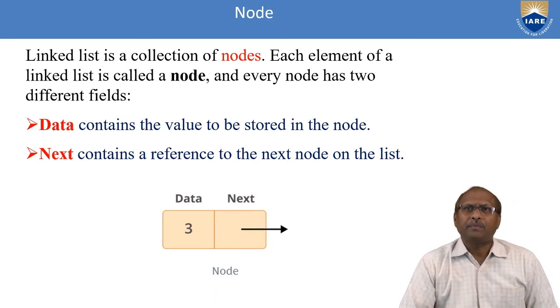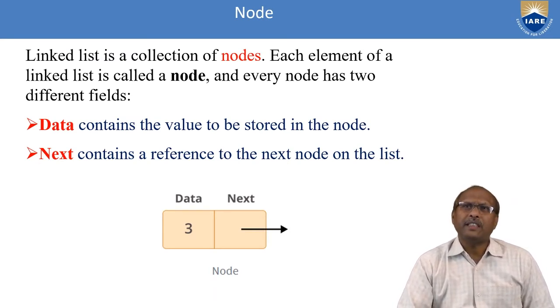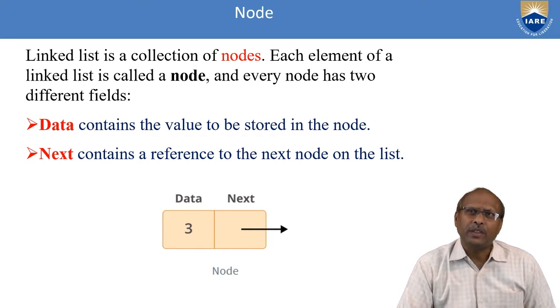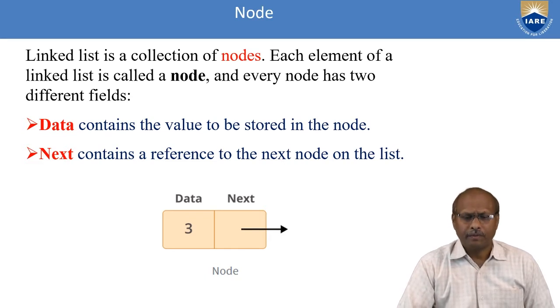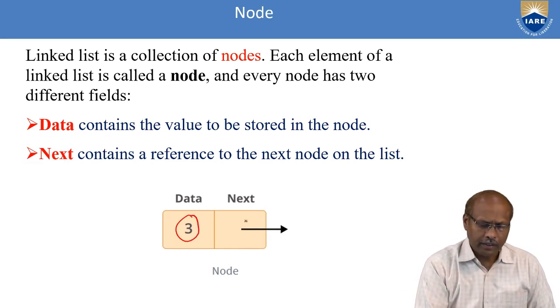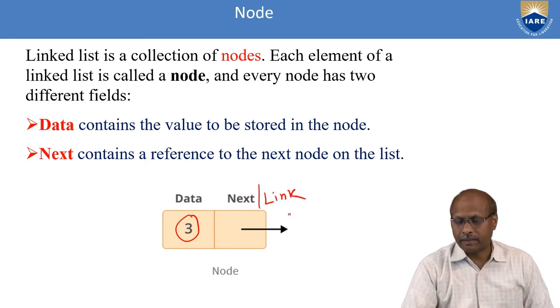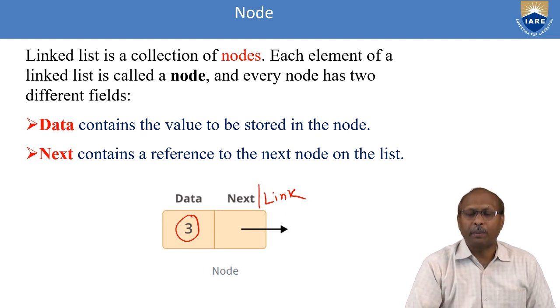You can observe here is a collection of nodes. Each element of a linked list is called a node. Every node has two different fields. One is the data part, second is the next part. This is the data part, and this is the next part, or you can say link part. Next means it holds the address of the next node. This is the general node representation.